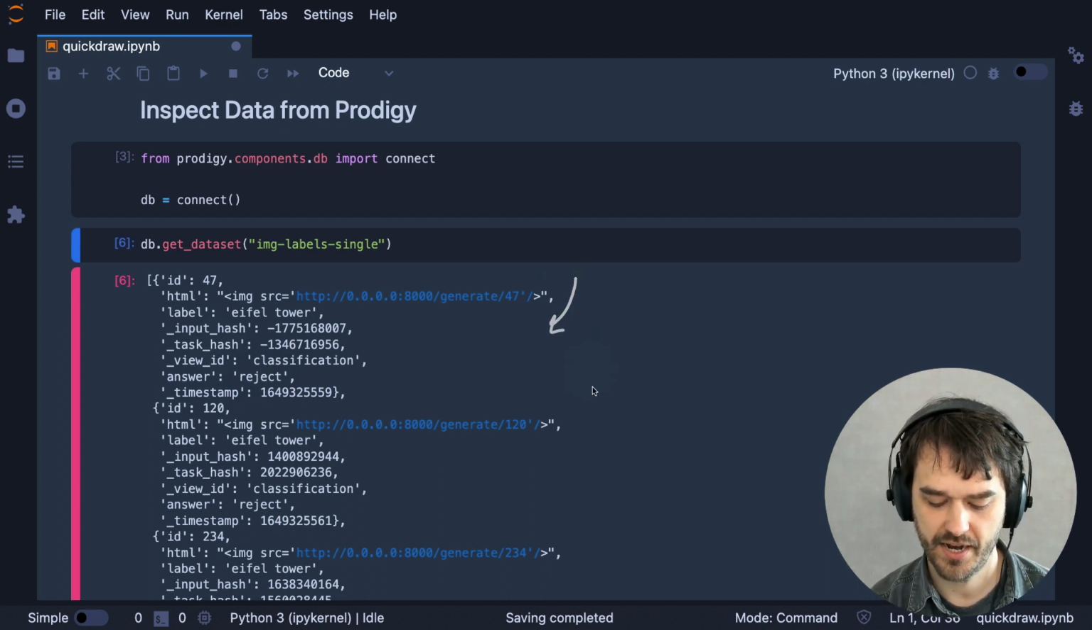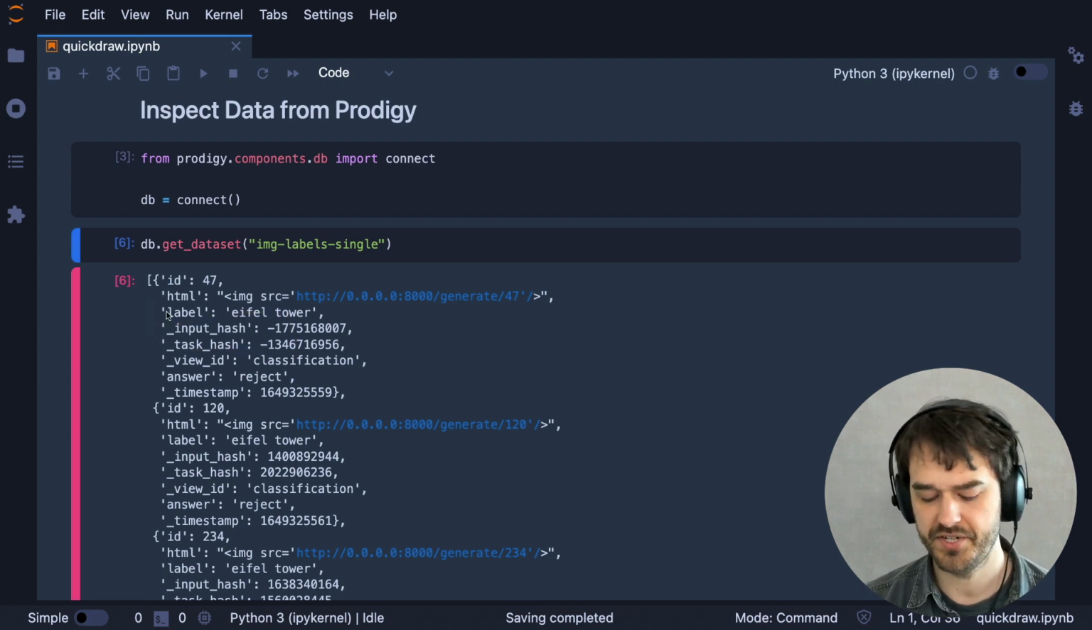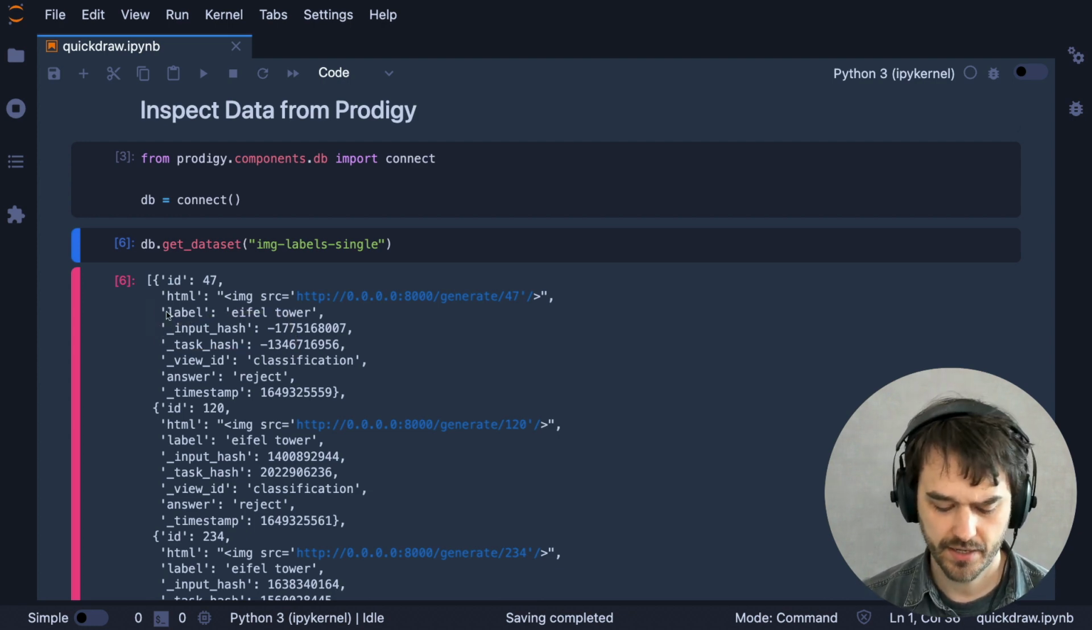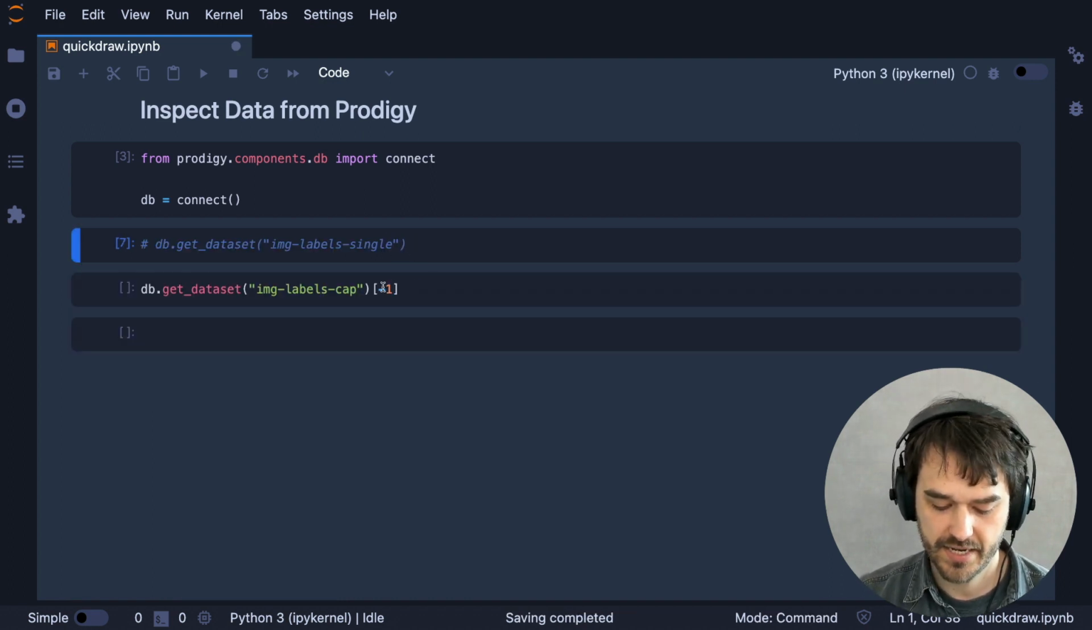For each and every single image, I have another one of these dictionaries. There are also some things that I didn't add manually myself, like this input hash over here. That's something that Prodigy added. But effectively, these are the labels that I'm getting. Now let's contrast that with the labels in the other set.